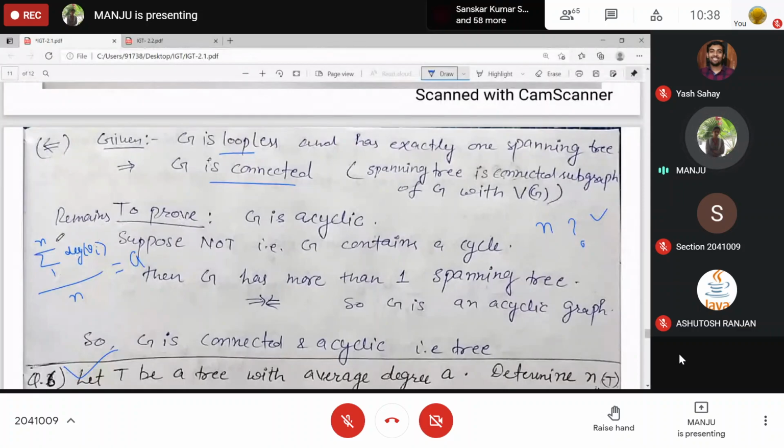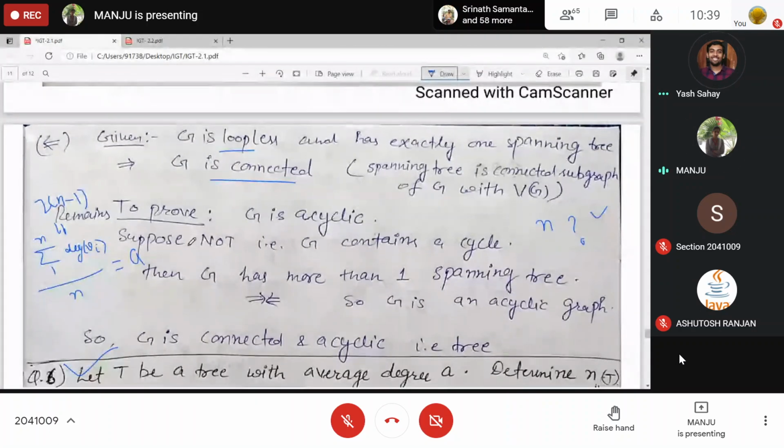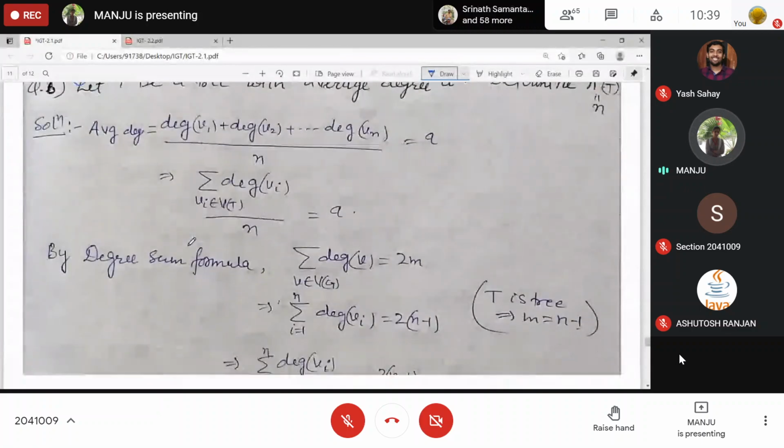So whenever it is a tree, the sum of degrees is 2 into n minus 1, because for a tree the size is n minus 1, right? So 2n minus 2 divided by n is equal to a, and then cross multiply. What are you getting? 2n minus an is equal to 2, so n is equal to 2 by 2 minus a.